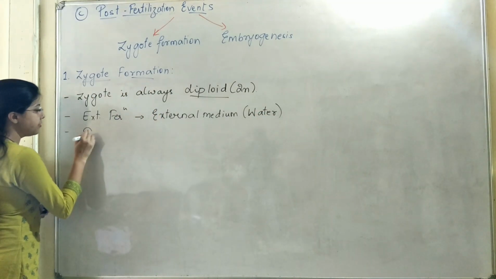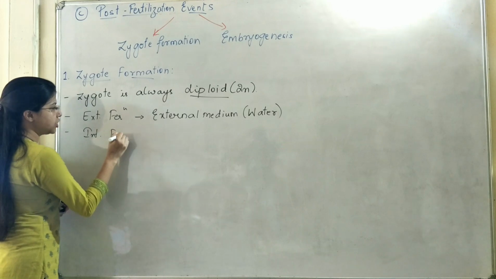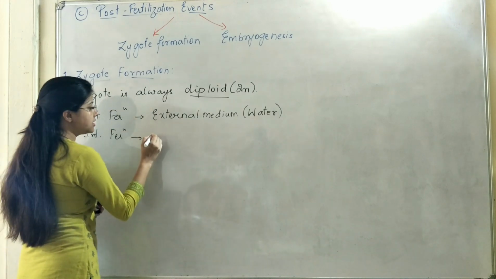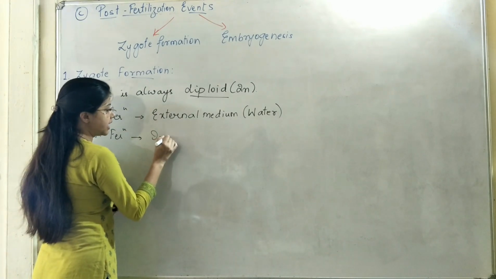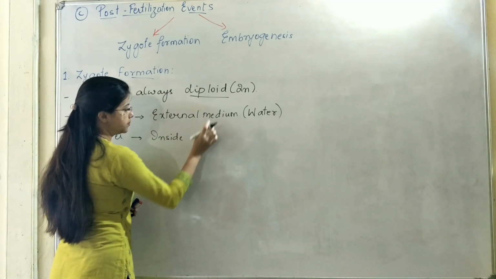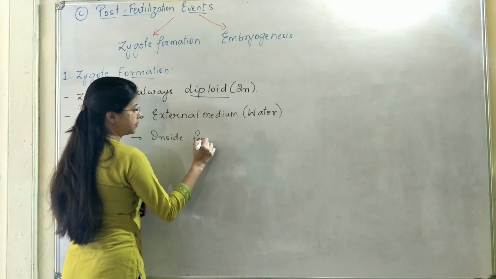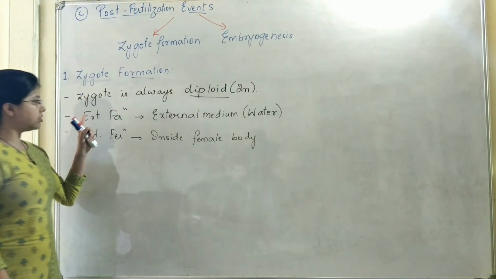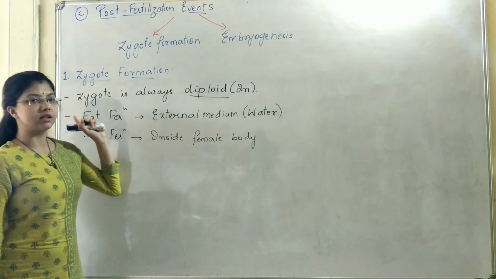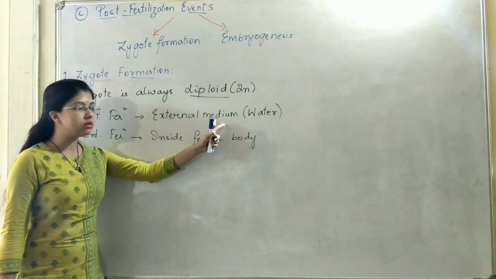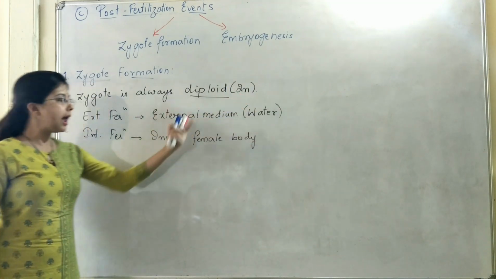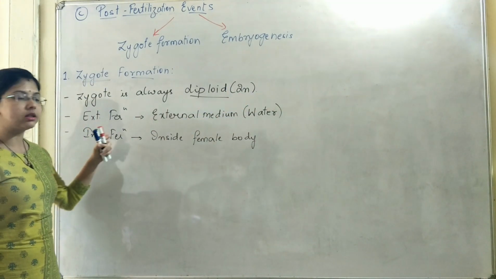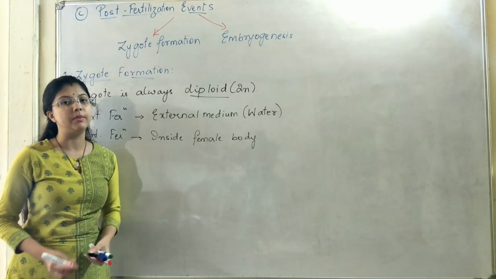And if it is internal fertilization taking place, then the zygote is formed inside the female body. So when external fertilization is taking place, the zygote will be formed in the external medium, which is mostly water. And if the fertilization is internal, the zygote will be formed inside the female body.